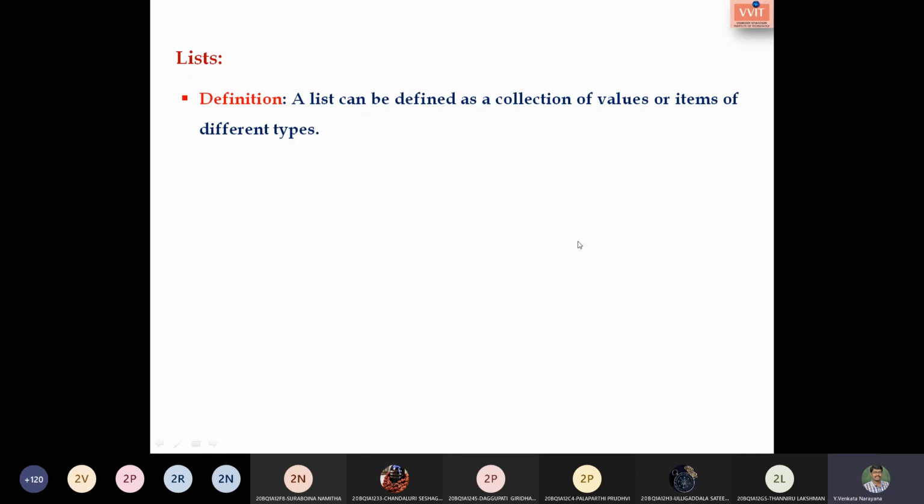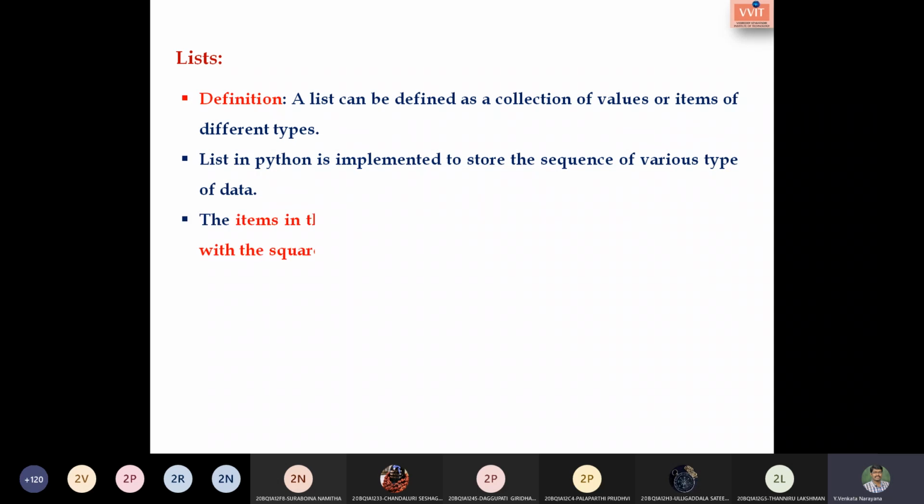In Python, it is implemented generally to store a sequence of data items. These items are listed in the list separated by commas, and the list is enclosed with square brackets. Each item is separated by commas, and the whole list is enclosed with square brackets.